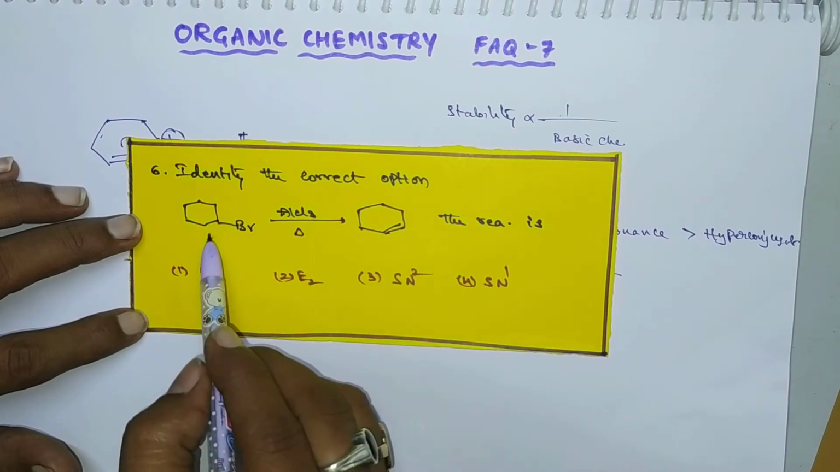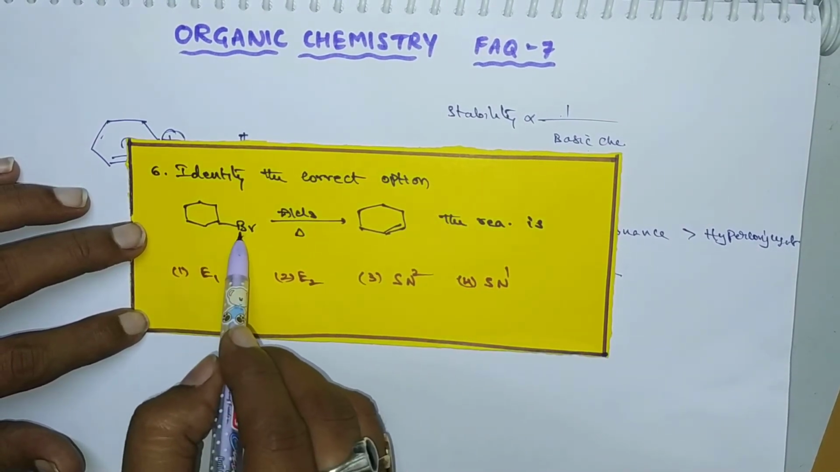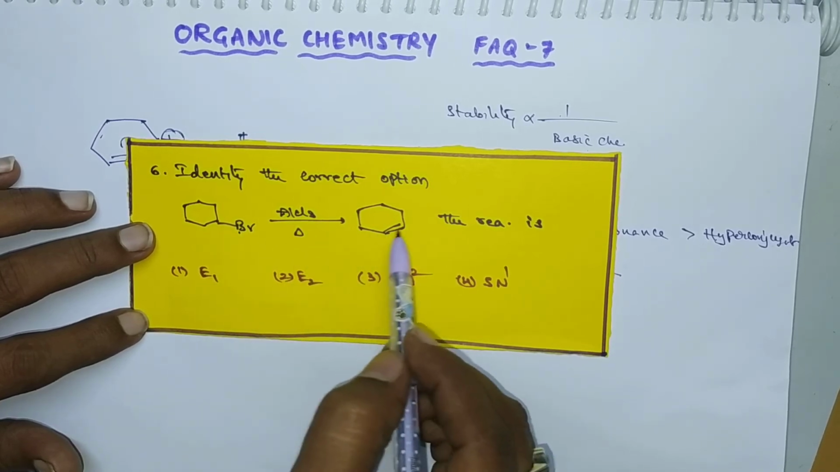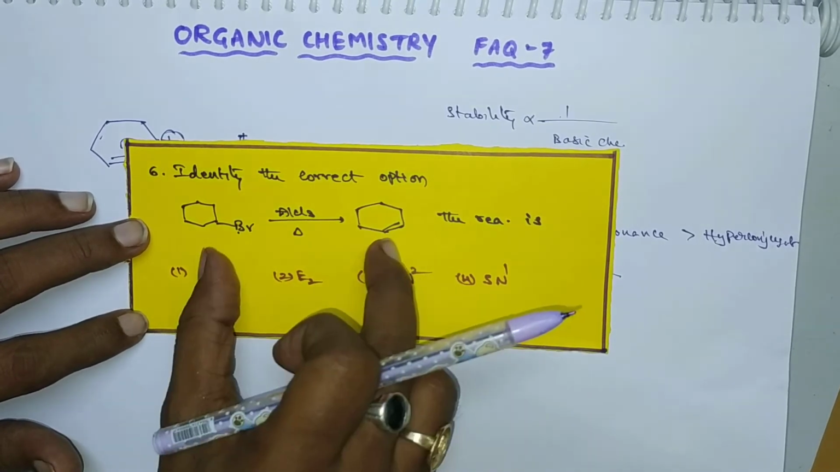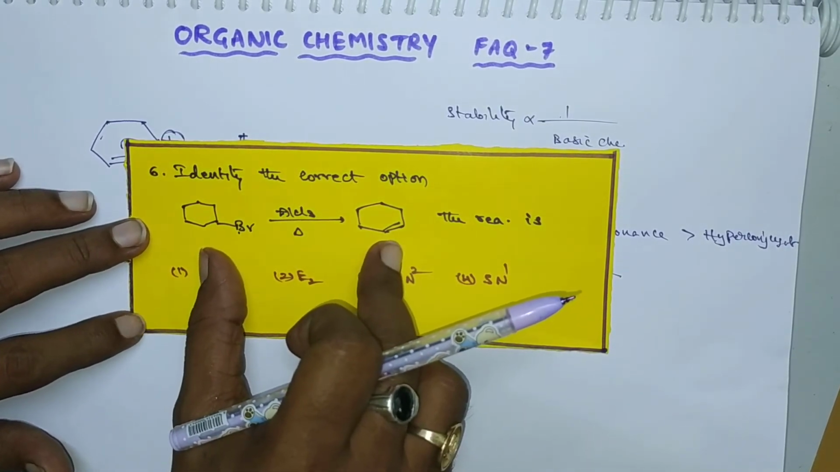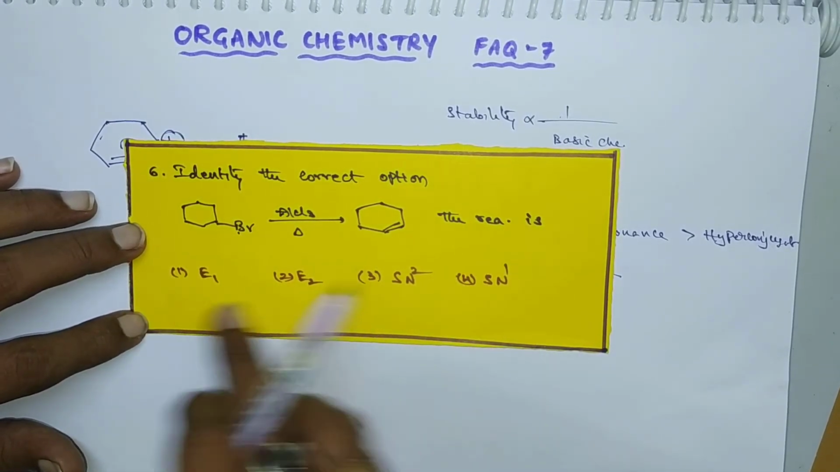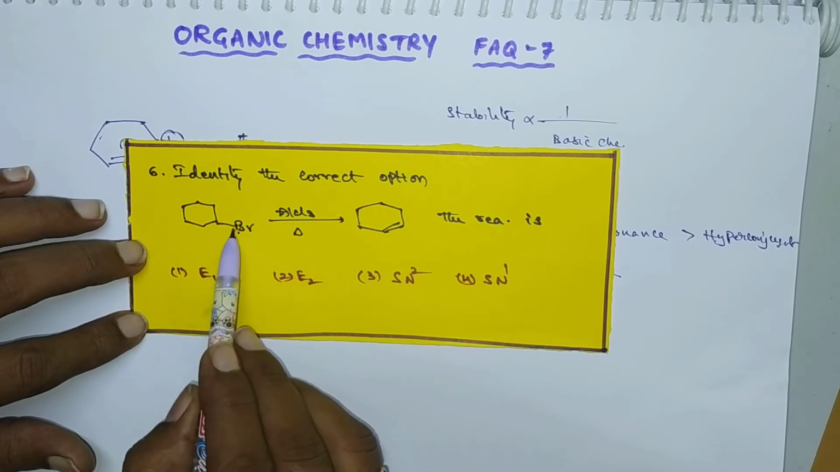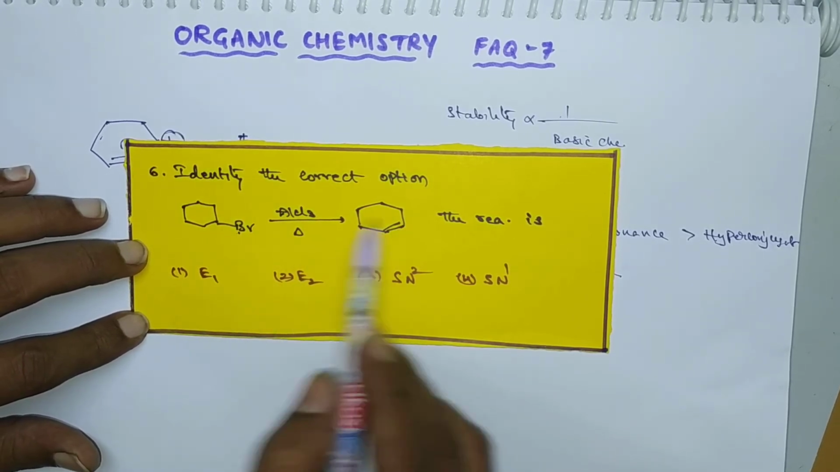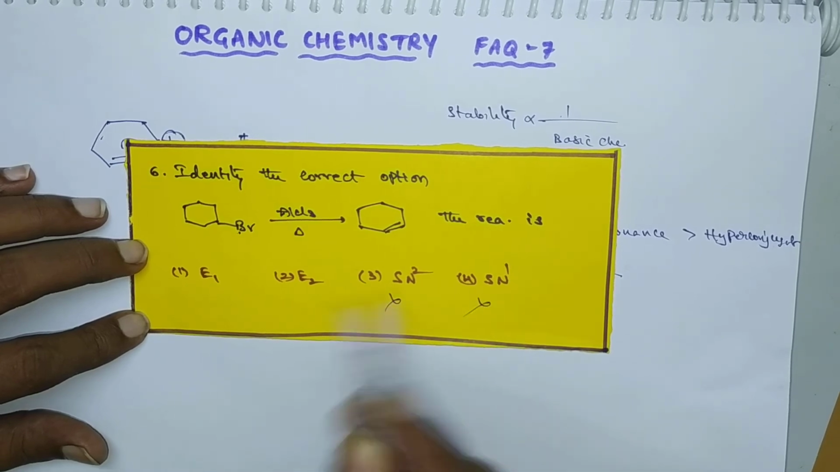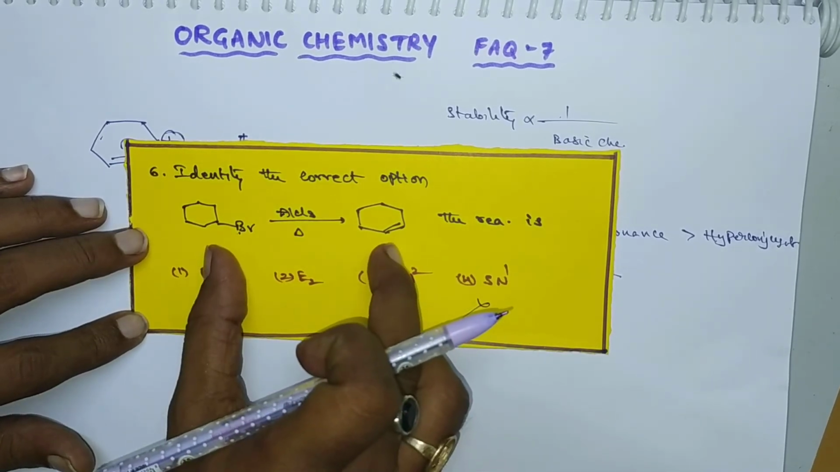Identify the correct option. So here halogen will be there. So this will undergo elimination to form a double bond. So here a double bond is formed, which means there is an elimination reaction. So predict which reaction this is, and through which mechanism it follows. Here bromine is eliminated. So it should be an elimination reaction but not an SN2 or SN1 reaction. So this is an elimination reaction.